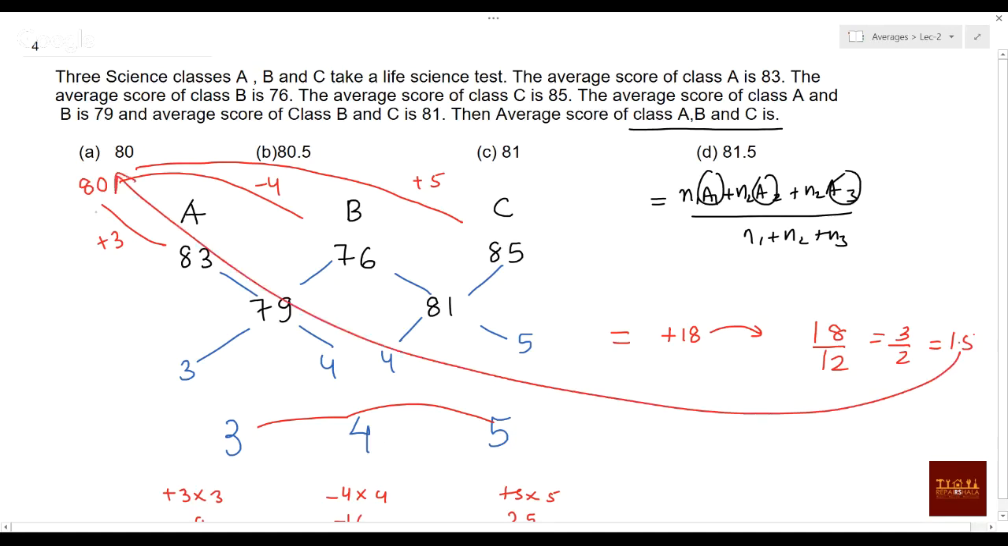What have you assumed? 80. So it will be 80 plus 1.5, that is 81.5. Clear? Please tell me if it is clear. So your answer will be 81.5. Okay, Sriram, it is not B, it is D.